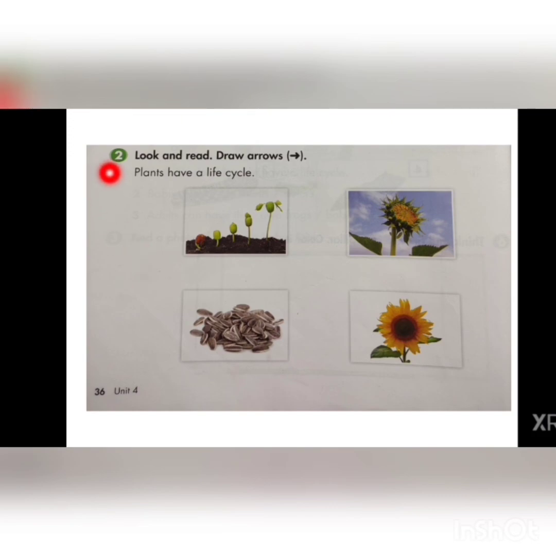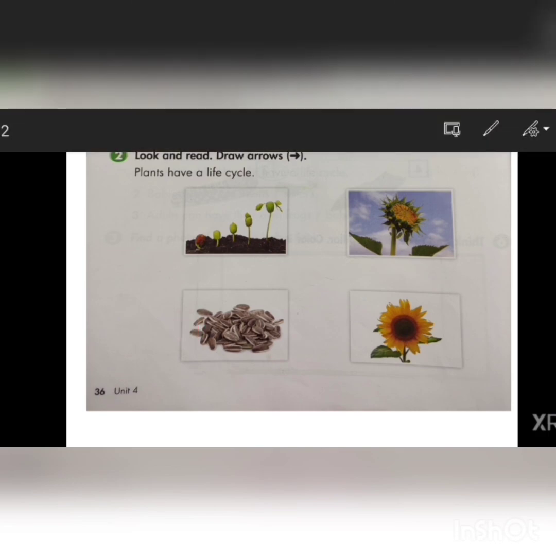Now look at question number 2. Question number 2 is look and read, draw arrows. Plants have a life cycle. This is a life cycle of a sunflower. What you have to do is draw arrows around this life cycle. Let me show you how you will draw the arrows around this life cycle. Now these are the seeds of sunflower.